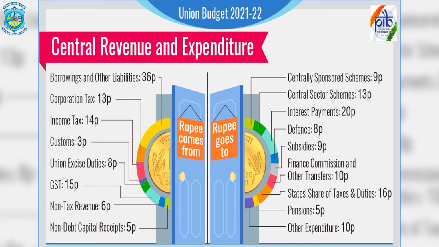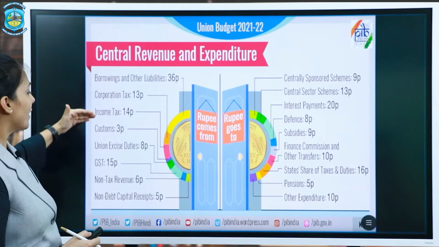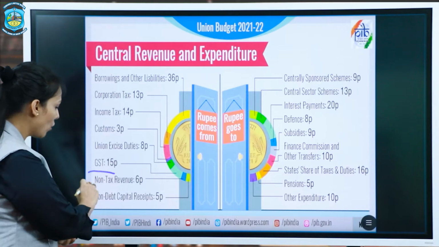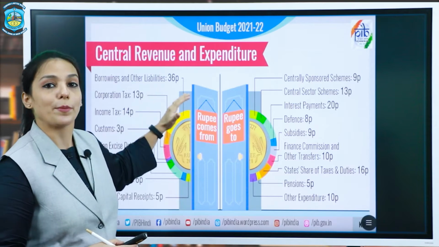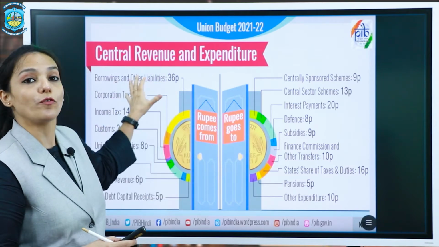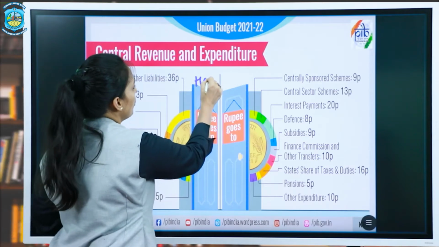In front of you is the Union Budget of 21-22, and you can see that on one hand side the picture depicts the revenue that is received by the government. It is represented by the rupee. It is just representational to show from where the maximum number comes. And you can see the government receives revenue from corporate tax, income tax, customs, union GST, non-tax revenue, non-debt capital receipts, and also borrowings and other liabilities. These are the sources of income that the government receives. How does it receive? From these sources.